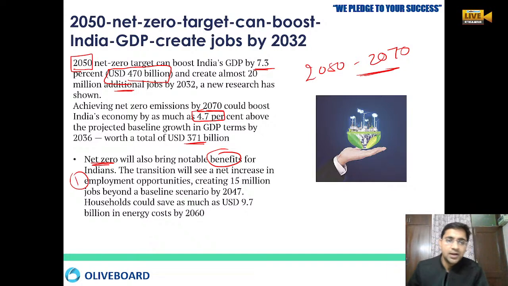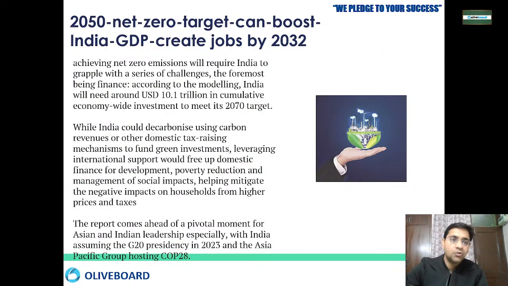Okay, so the baseline scenario is 2047. So households could save around US dollar 9.7 billion in energy by 2060 if we are achieving that. So there is a good amount of saving if we are getting the net zero target.